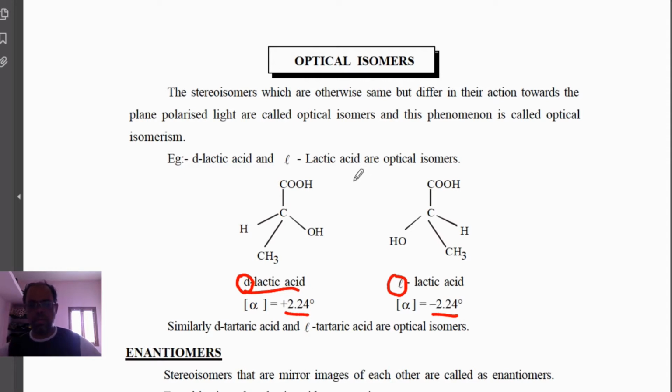So it has a mirror image relationship. Compounds which have a mirror image relationship have opposite rotations. If you reflect this, the OH will come here and the hydrogen will go there.